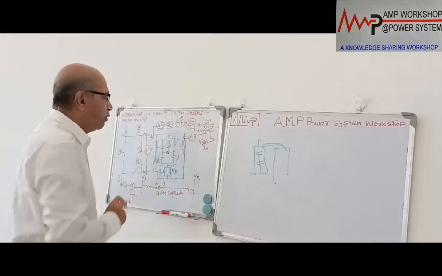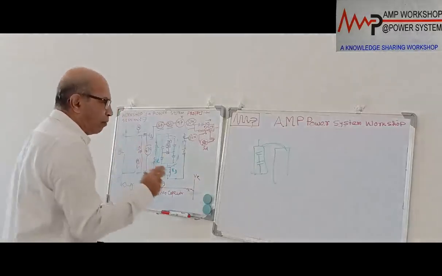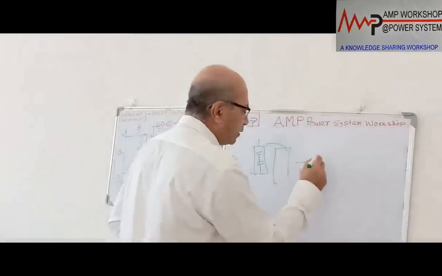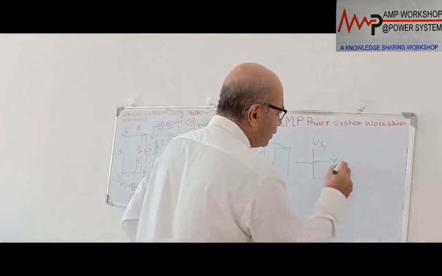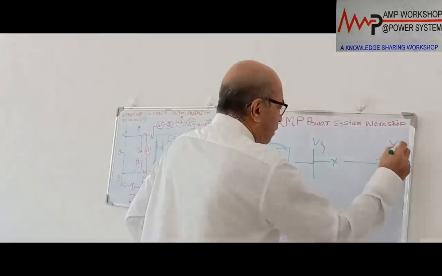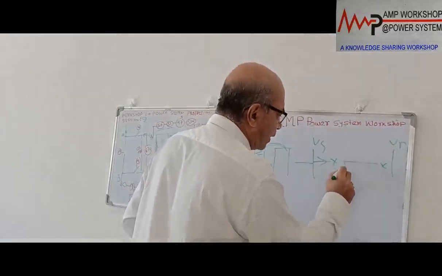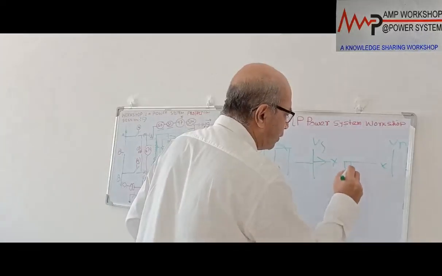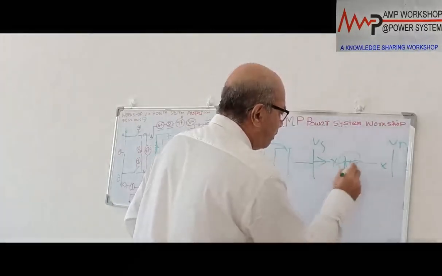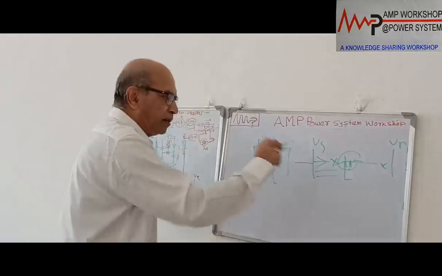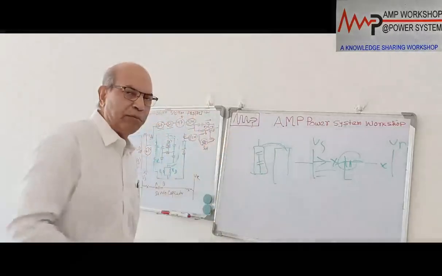And during switching on, it may happen with the system from where the power supply is coming. This is the system, this is a VS and this is a VR. Power supply is coming from there, and the capacitor bank is connected over here, right? This is the capacitor bank connected. It may happen the system is unbalanced. If the system voltage is unbalanced, then unbalanced current will be going there.